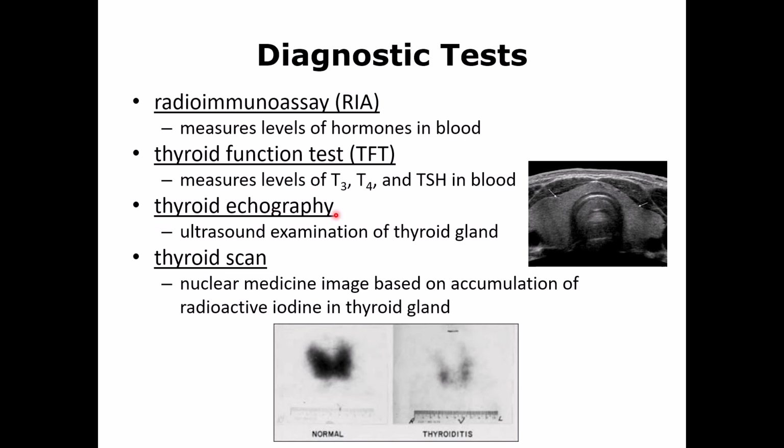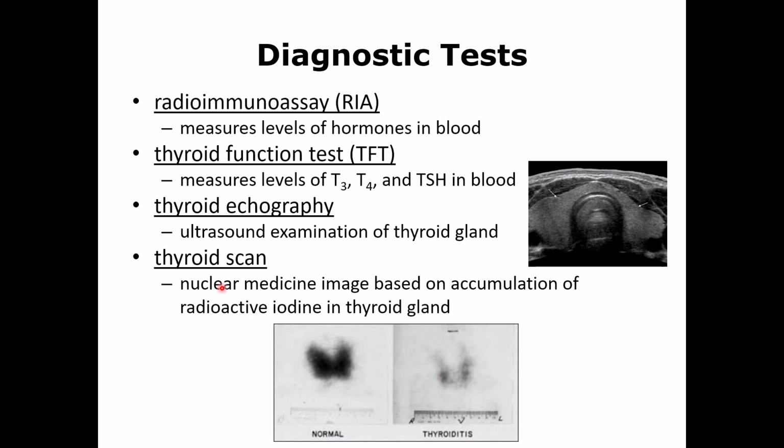Thyroid echography is the ultrasound of the thyroid gland. So this is the trachea, and this is the thyroid gland. This is the isthmus, and these are the two lobes. One lobe here, one lobe there. So you can see any mass, any cyst, any kind of abnormalities. You can see it with echo. You can also do a biopsy if you see any abnormalities.